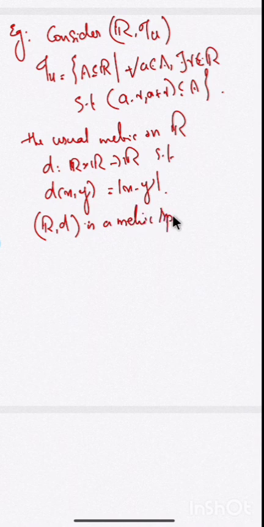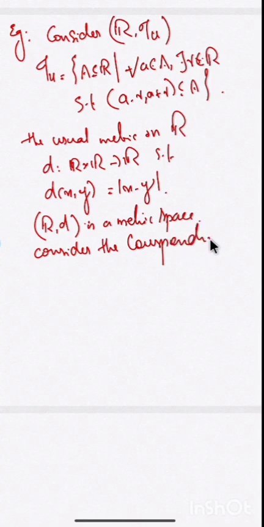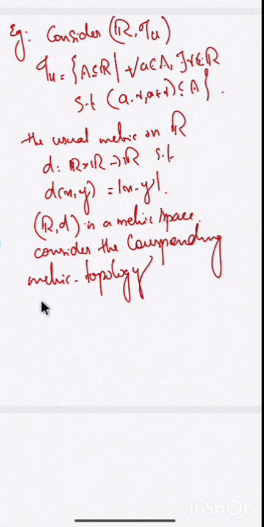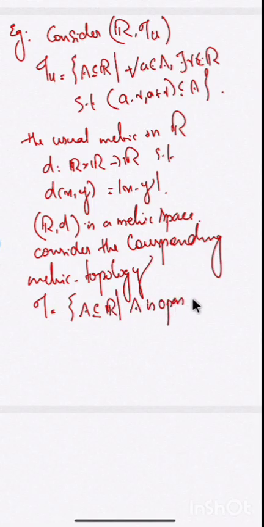And when you have a metric space, we can induce a topology from the metric and consider the corresponding metric topology tau. What is this tau? This consists of the set of all A subset of the real line such that A is open with respect to the metric space, the real line with the usual metric d,